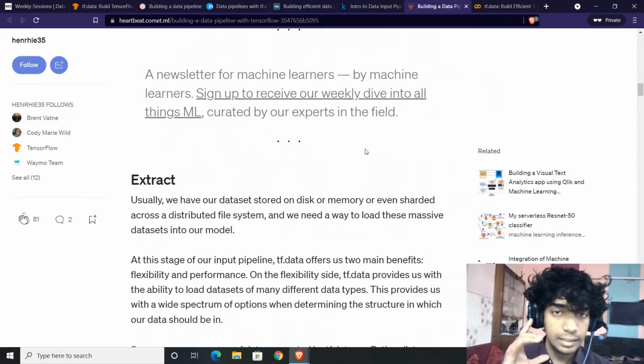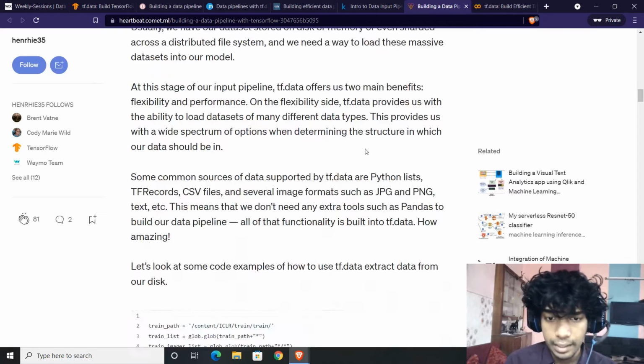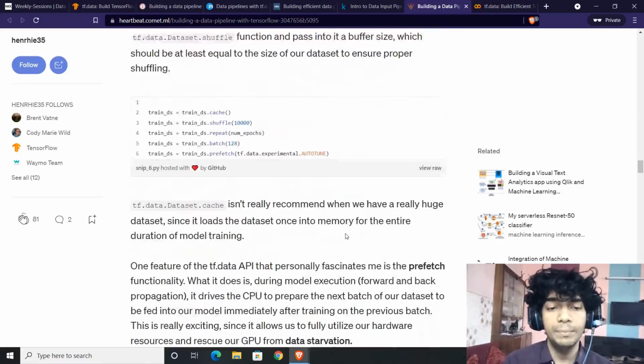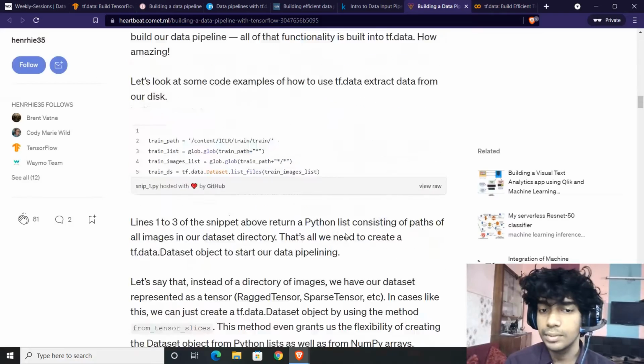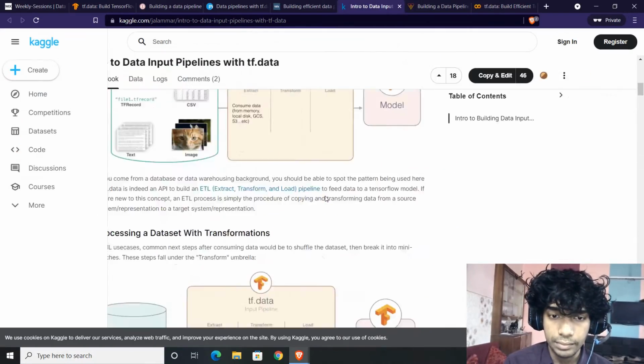Another thing is that it does streamline your process. You are able to define that the first step would be this, then the second step would be this, then the third step would be this. That is one advantage for sure. The second advantage is the speed boost, as in your GPU is training and your CPU doesn't stay idle. So let me show if I have a good example.